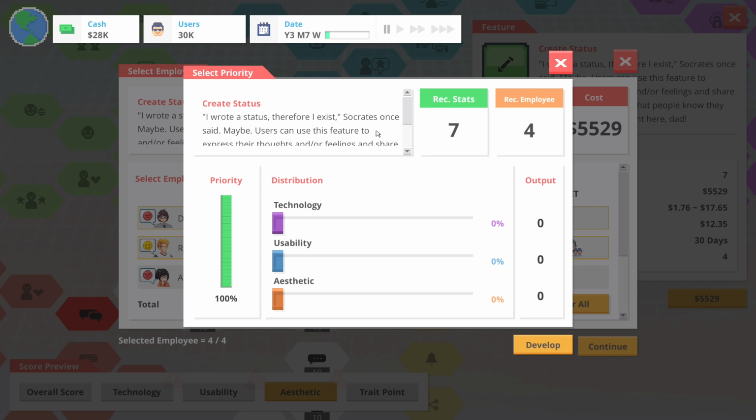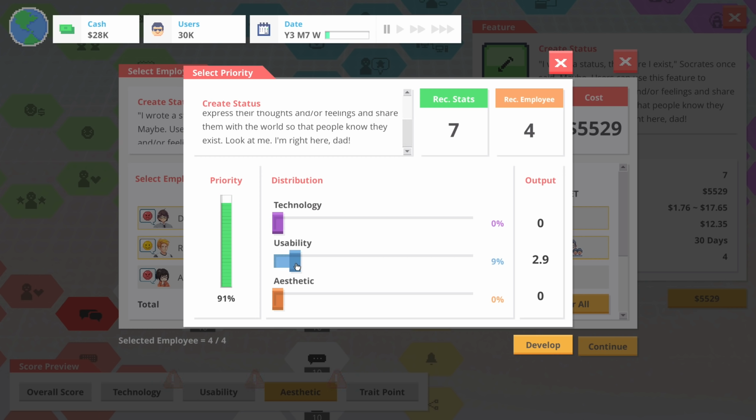I wrote a status, therefore I exist. Socrates once said, maybe. Users can use this feature to express their thoughts and or feelings and share them with the world so that people know they exist. Look at me, I'm right here.